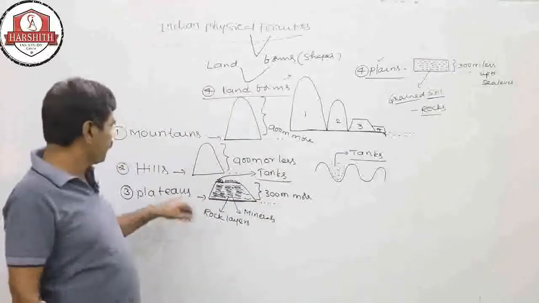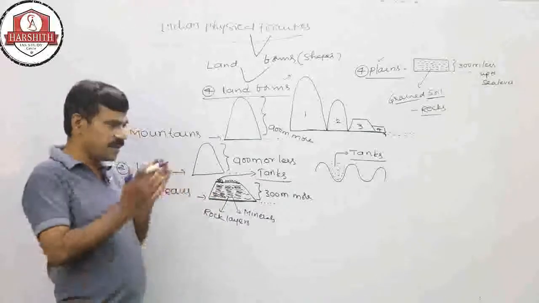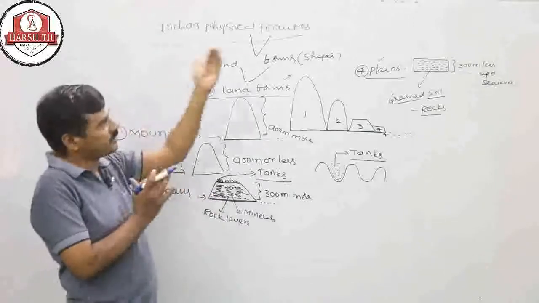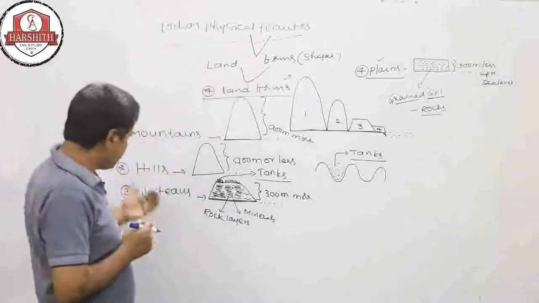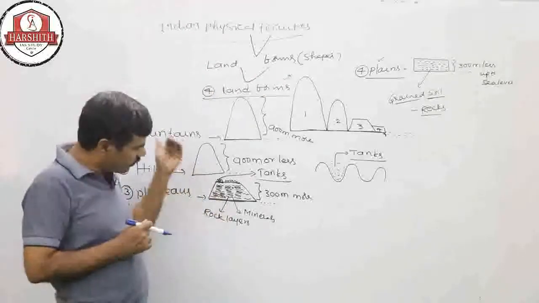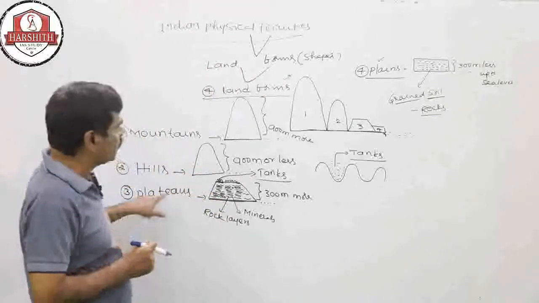Which landform has a maximum water absorbing capacity? Plains. Which landform has a low water absorbing capacity? Plateaus.